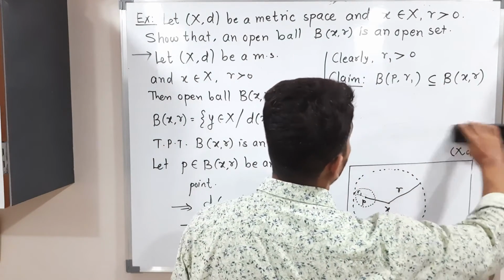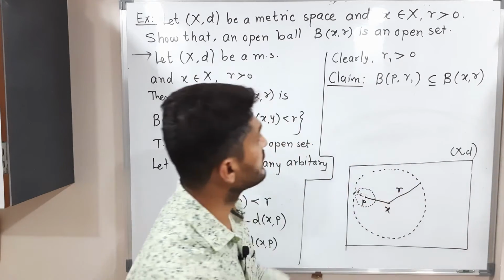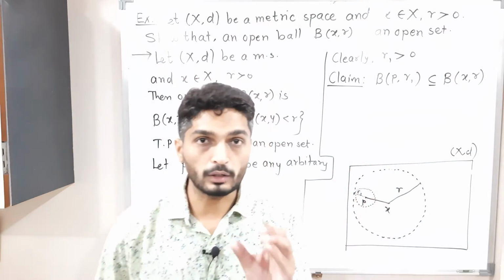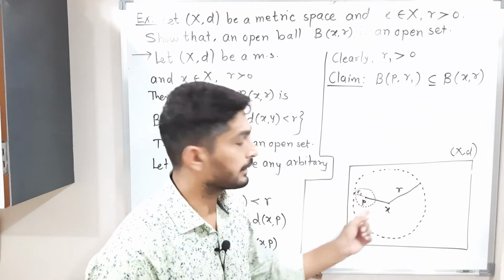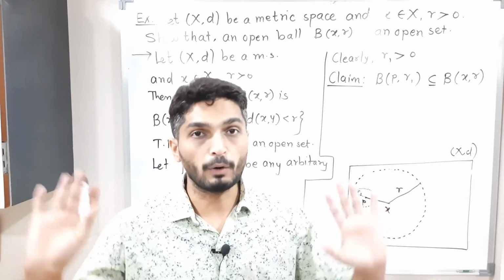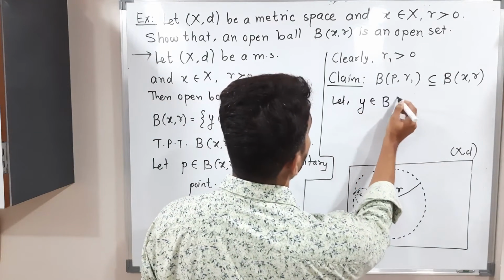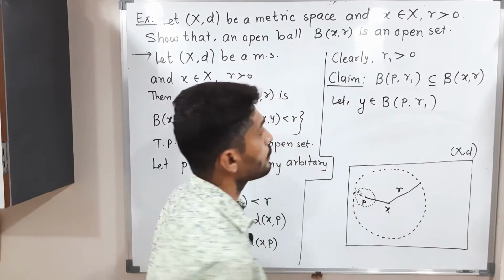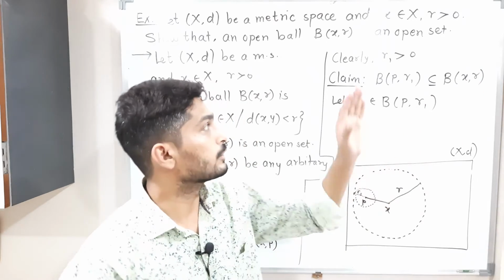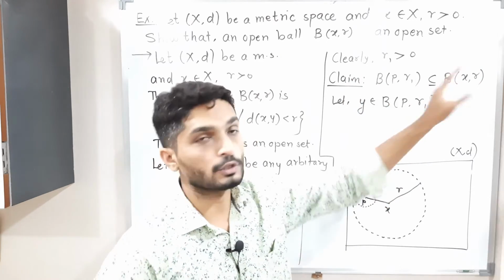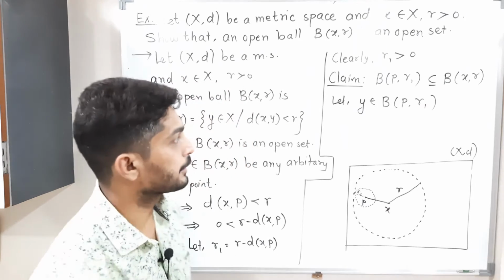Let me clear it. See what we have to prove. We have to prove this small open ball is a subset of the big ball. That means we have to prove every element of this ball is in the big ball. So for that purpose, I am taking one element y belongs to B(P, r1). Now we have to prove that this element lies in the second ball also. So every element of this ball is in the second ball, and in that way we can say it is a subset. Let us try to prove.